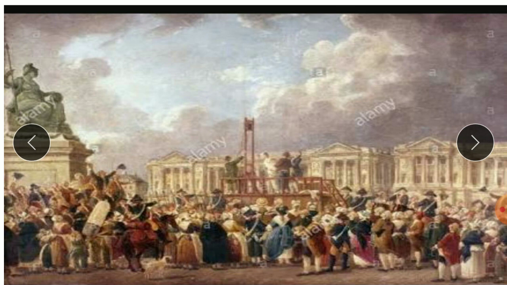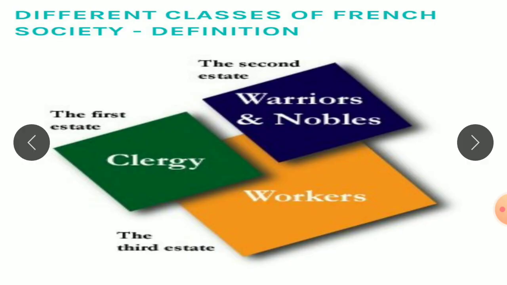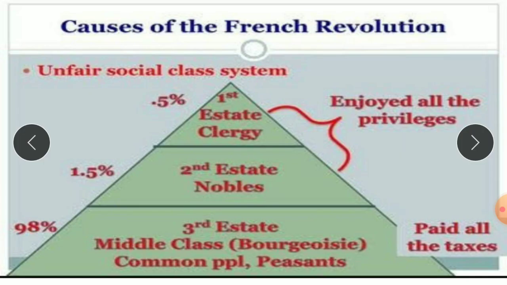So the next point is that French society was divided into three parts: clergy, nobles, and workers. Next is the cause of the French Revolution. What is the cause? An unfair social class system. The first state enjoyed privileges, the second state was nobility, and the third state was the middle class.